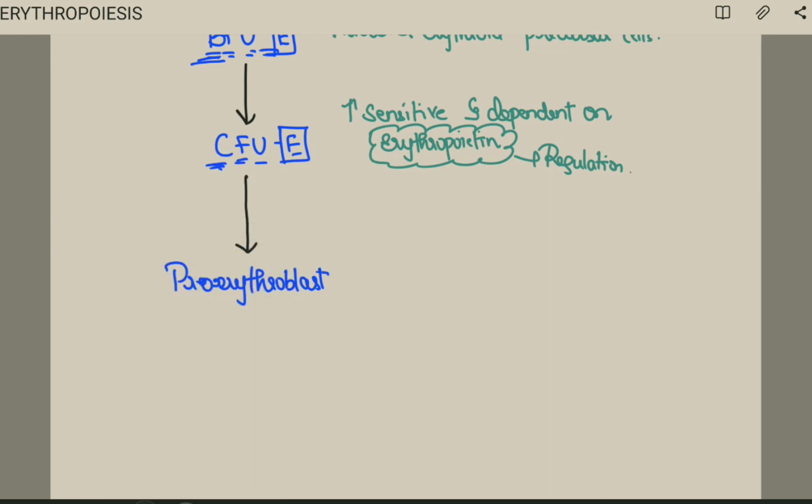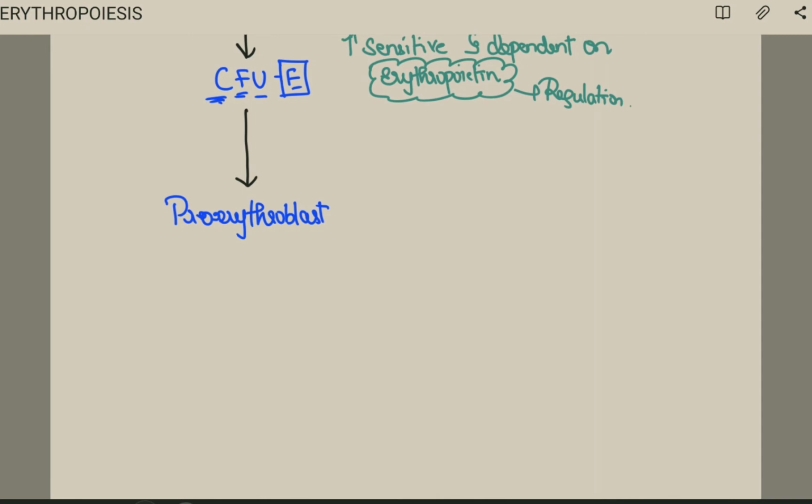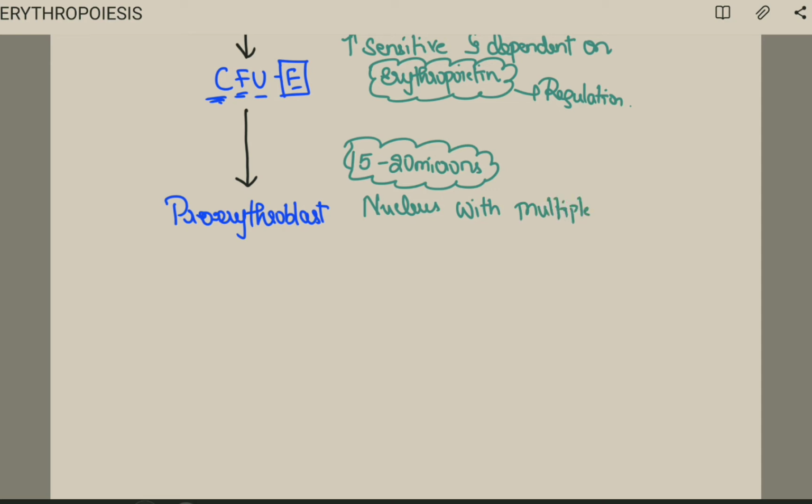Okay, what are the features of proerythroblast? You should know about the size. They can ask you in practicals. 15 to 20 microns, and the nucleus with multiple nucleoli. The nucleus will have multiple nucleoli. Fine. And very important, there will be no hemoglobin.